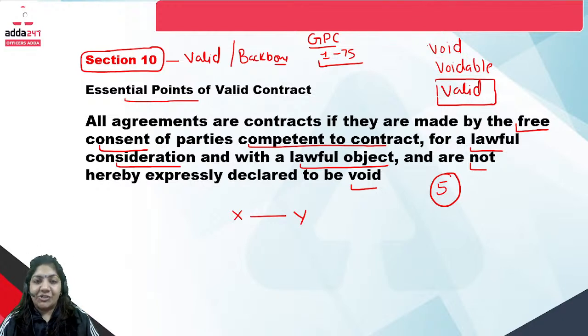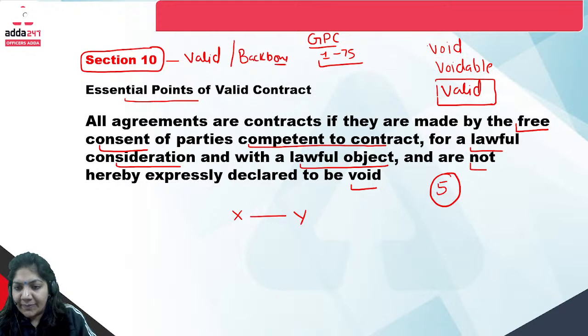Quickly tell me, is section 10 clear to all of you? Section 10 is very easy. It's a backbone. Section 10 is known as the backbone of the Indian Contract Act. So one word you have to learn: section 10, valid contract, or you can also remember it as the backbone of the Indian Contract Act.